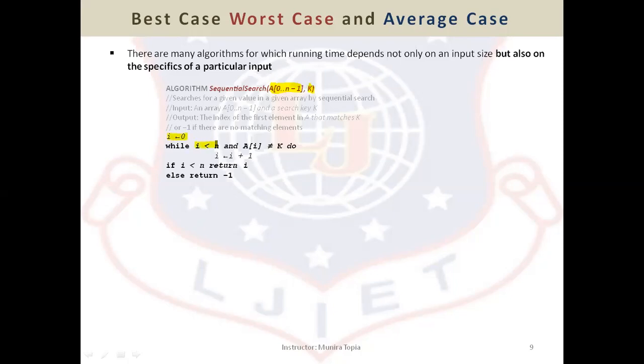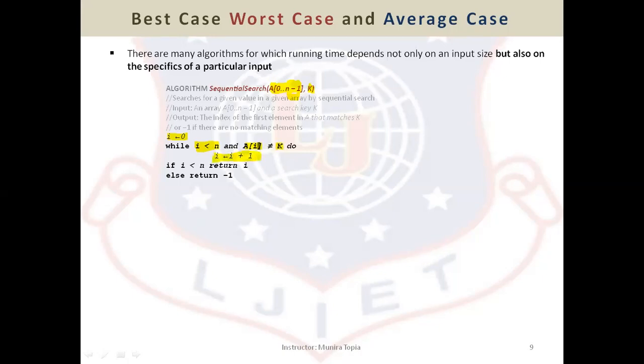While i is less than n, that means n minus 1 is my last element. So when i is less than n, it will start from 0 and go up to n minus 1. If the element at i is not equal to k, then we are simply incrementing the index.